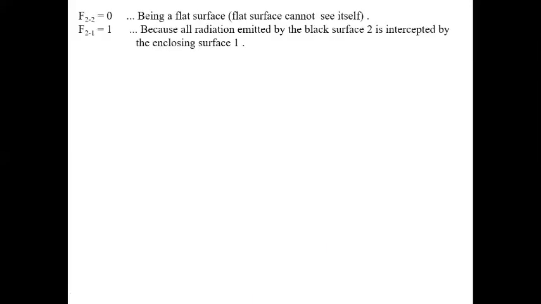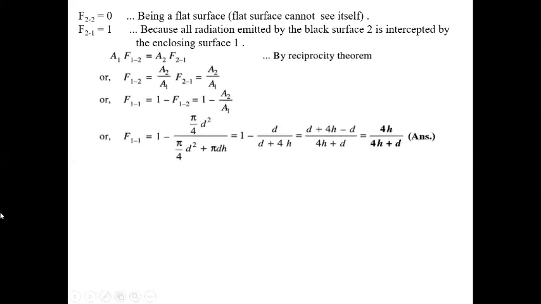F22 equals 0 because this is a flat surface, and F21 equals 1 because all radiation emitted by the black surface 2 is intercepted by the enclosing surface 1. Now similarly we apply the reciprocity theorem. A1 F12 equals A2 F21. Now F12 equals A2 by A1 times F21, and F21 we already calculated is 1. So F12 is A2 by A1, and F11 equals 1 minus F12 equals 1 minus A2 by A1.